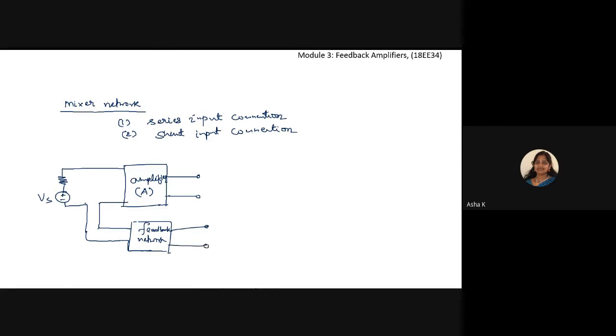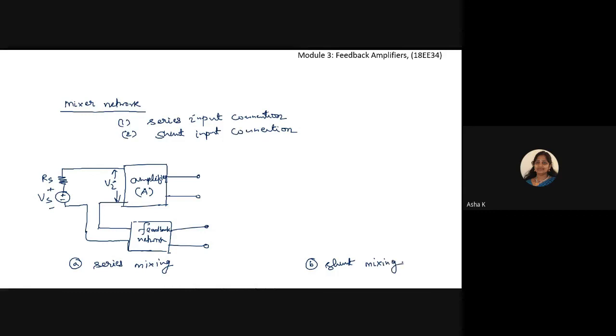It is also called series mixing network. This is at the input side, where we are mixing in series. The resistance I have here is RS, and the voltage we have here is Vs. Here the input voltage to this amplifier without feedback is Vi, and with feedback it is Vs. Another combination we have is the second one, which is called shunt mixing, which is connected in parallel. So the second one is shunt mixing, or the shunt input connection.